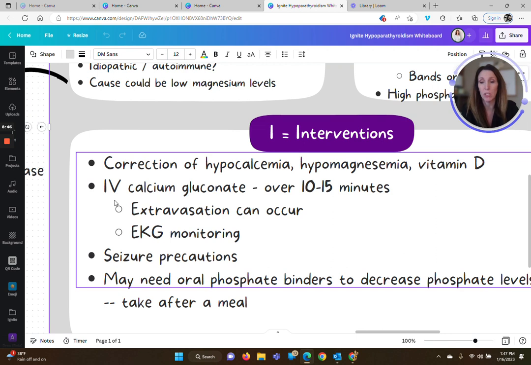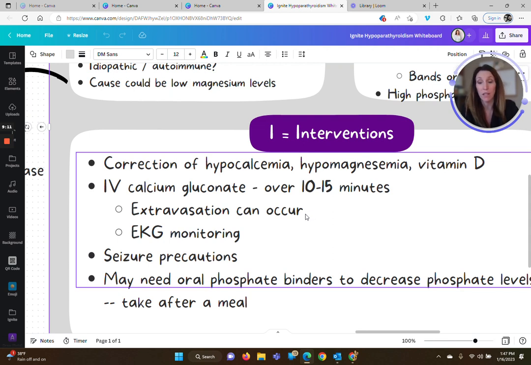Okay, so if our patient has dangerously low levels of serum calcium, and we really need to correct that quickly because of some of the symptoms they may be having, we're going to give them IV calcium gluconate. And we give that over about 10 to 15 minutes. We don't want to give it too fast. And also we want to make sure that our IV is patent.